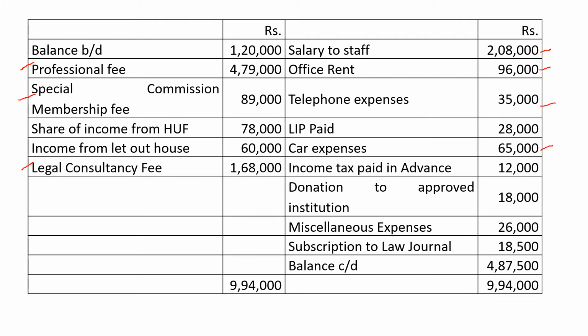Then income tax paid in advance. So income tax paid is not an expense at all, and it is not relating to the profession, so it is not considered. Donation to approved institution. This can be claimed as a deduction under section 80G, but it is not a professional expenditure, so we will not consider it. Then miscellaneous expenditure.